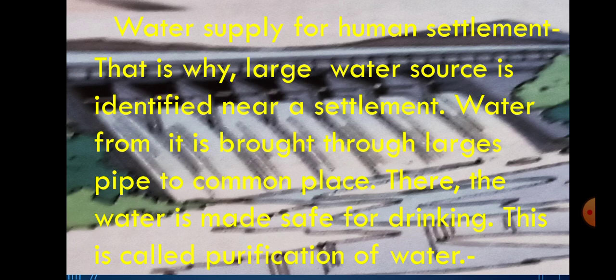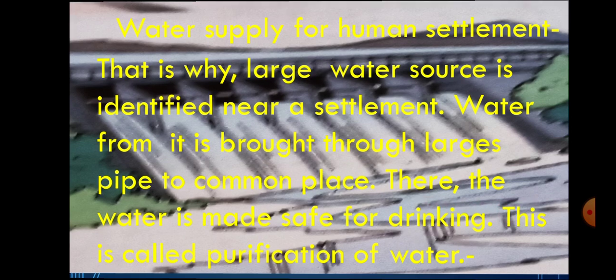What is it called? Once again, listen. Water supply for human settlement. That is why the large water source is identified near a settlement. Water from it is brought through large pipes to a common place. There the water is made safe for drinking.